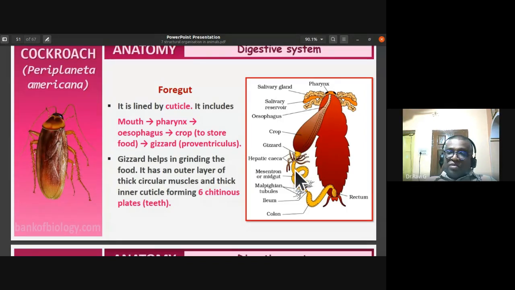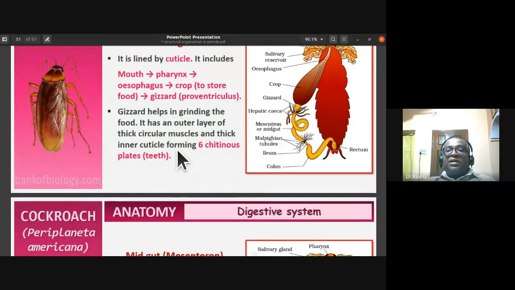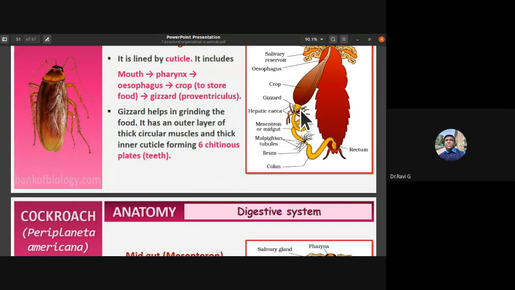So in between the foregut and hindgut, the midgut, you have these finger-like protrusions called hepatic caeca. Now gizzard helps in grinding the food. It has an outer layer of thick circular muscles, and a thick inner cuticle. So the inner cuticle is forming six chitinous plates or teeth. So mechanical digestion takes place in gizzard. So gizzard is helping in grinding the food.